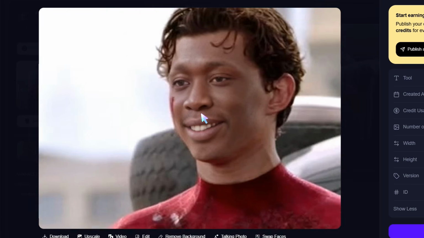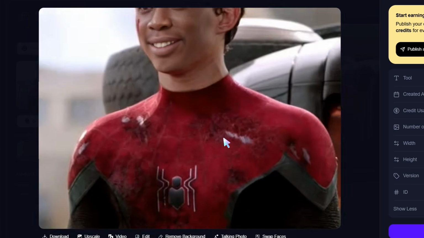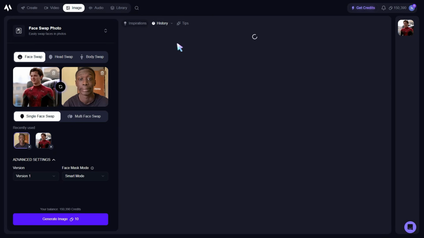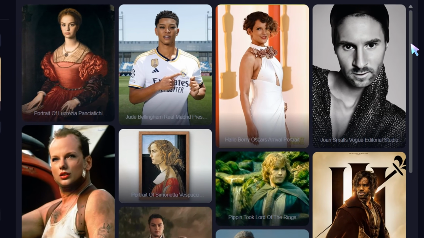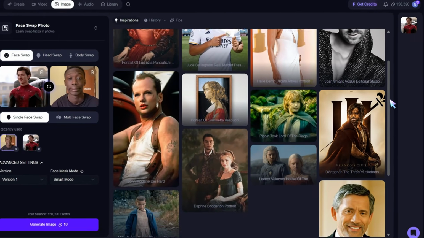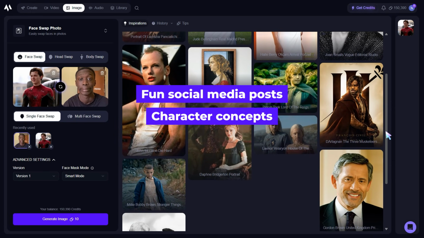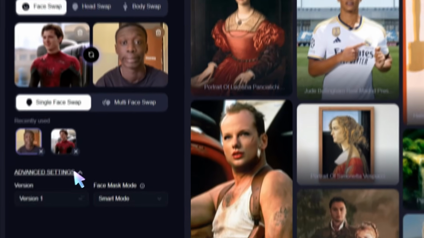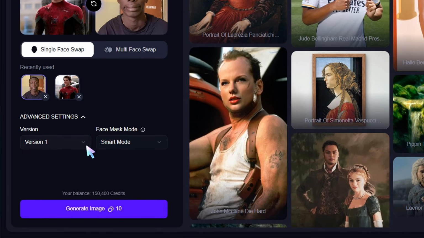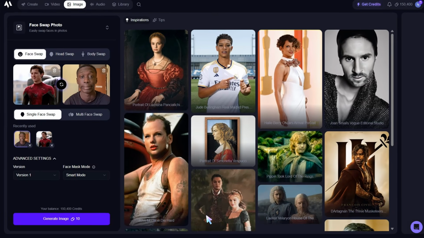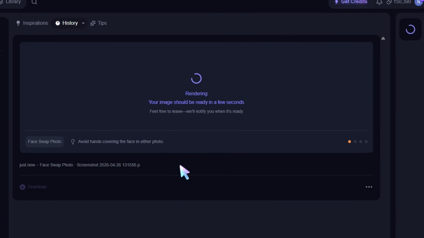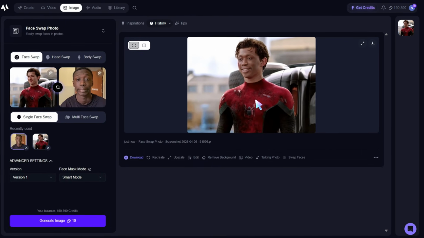Now, looking at the result, this is actually pretty clean. The face fits the angle, the skin tone feels more natural than I expected, and the overall image still looks usable. This is the kind of feature that could work for fun social media posts, character concepts, creator experiments, memes, or even testing visual ideas before making a full video. And because the workflow is so simple, you don't need to spend time learning complicated editing software. It's basically upload, choose, generate.